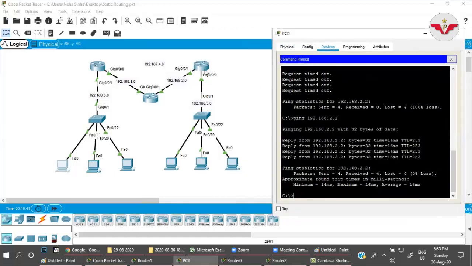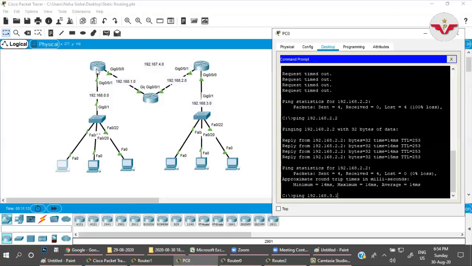Now 3.1. If I come to 3.1 on the same router, this IP address is 3.1. If I try to ping 3.1, what will happen? What error message will you get? Just think logically, step by step, and if you want the time, just pause the video and think about what will happen, from where the packet will start forwarding, and does that router have the information of that network or not?